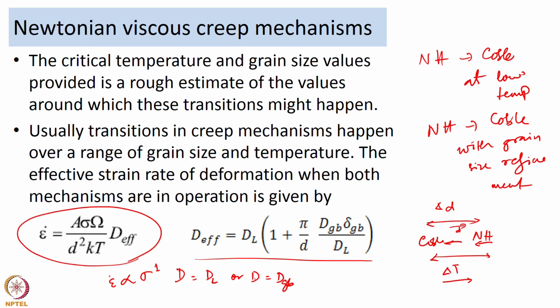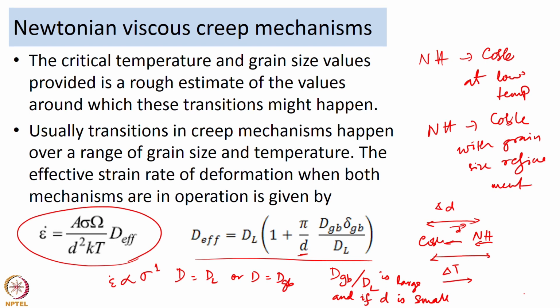So, this is how it is going to be for those temperature or grain size values where both Coble creep and Nabarro-Herring creep are going to operate simultaneously. Now, one of the things to note from this equation is that if the grain size d is small and the ratio D_Gb by D_l is large, then the contribution of Coble creep to the effective diffusivity, or to the total strain rate, is going to be higher.